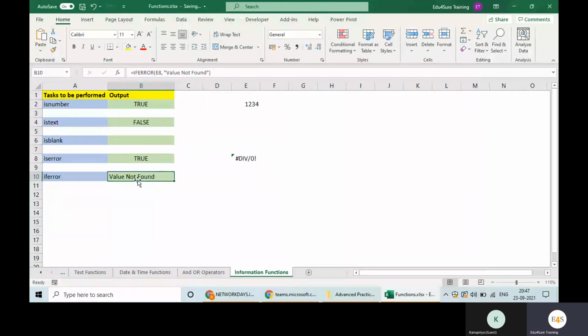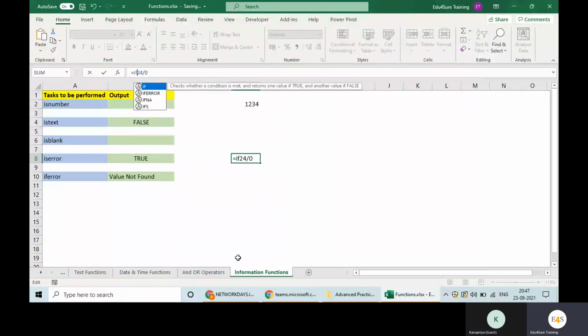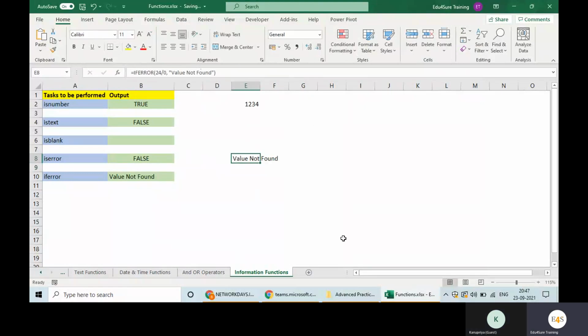So can you apply this formula here? Yes. How? IFERROR in this result, and then write "Value not found". And instead of that error, you will get this message, which is better than an error. At least the client knows that it is not able to locate the data or the value. So we need to make use of Excel like this.